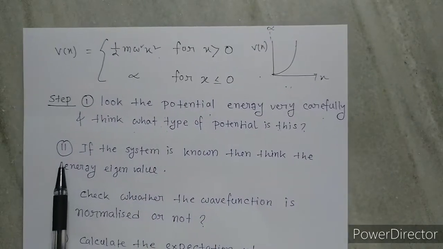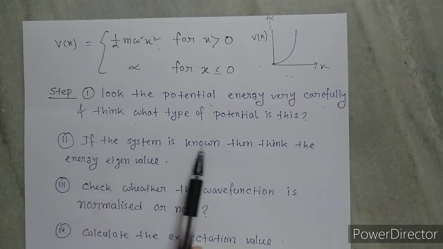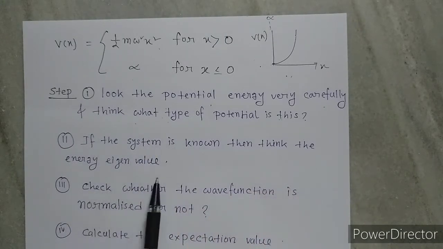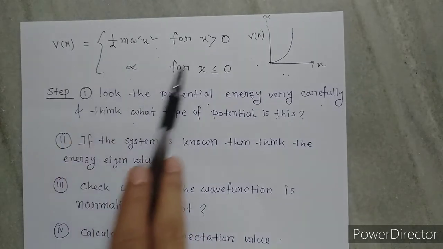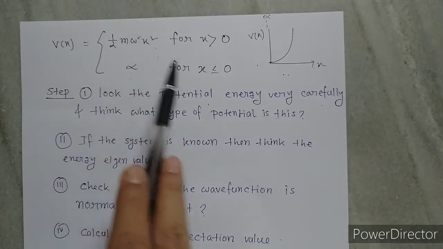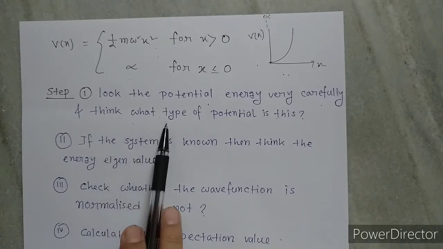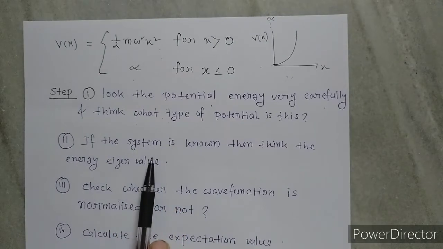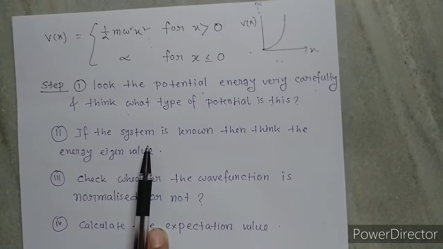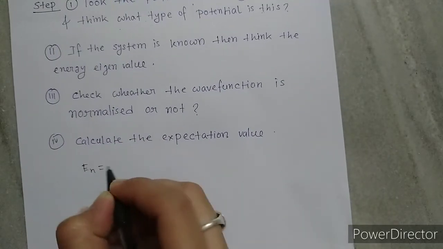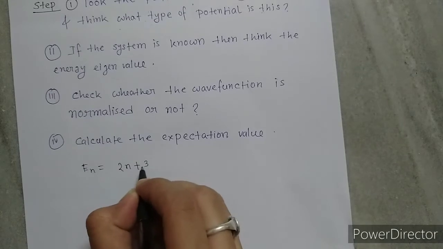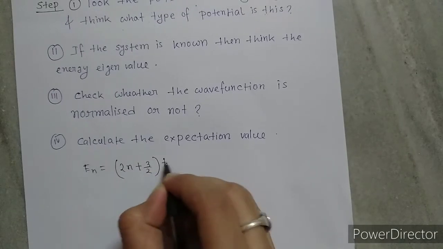Now the second step is, if the system is known, then think of the energy eigenvalue. Here we know that the system is a half harmonic oscillator, so we know its energy eigenvalue, that is E n equals 2n plus 3 by 2 h cut omega.